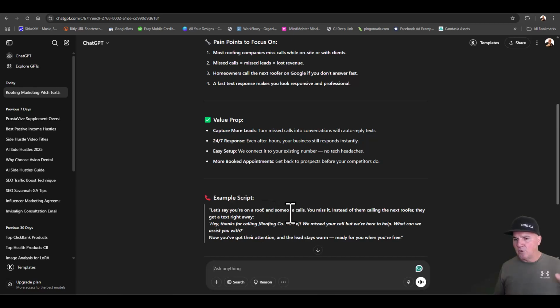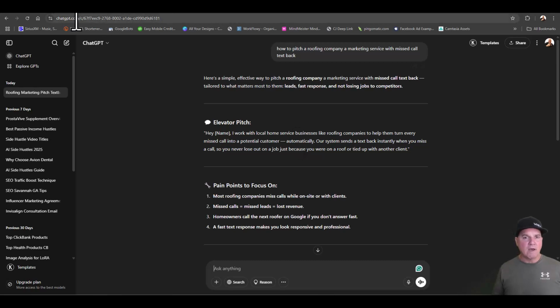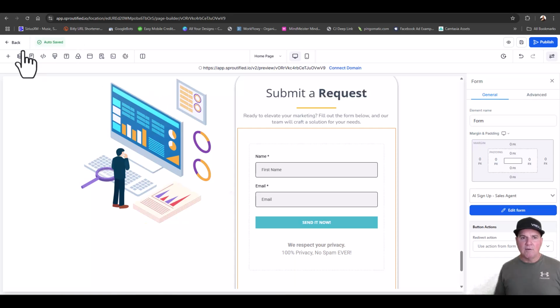Let's say you're on a roof and someone calls, you missed it. Instead of them calling the next roofer, they get a text right away. So imagine that. So how do we set this up? Well, it's only going to take a few minutes. We've got our website. We've got everything in our software. We have everything that we need.